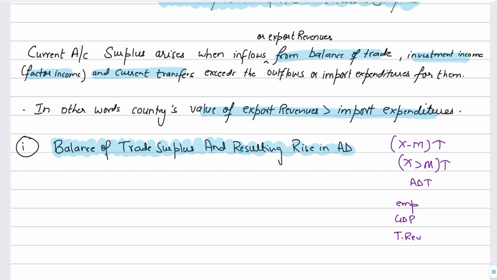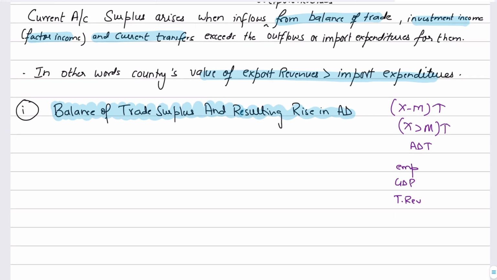So first of all, whenever you're writing this point, because guys, for answering 12-mark questions you need to make diagrams as well, because a diagram is part of assessment objective 3, which is analysis. So you have to make the diagram. If you're saying that a current account surplus would mean that the balance of trade is in surplus, since the balance of trade is a major component of the current account and it determines whether the current account would be in deficit or surplus, then obviously that will have an impact on AD. So if you're saying that AD is rising, make sure that you draw a diagram as well.